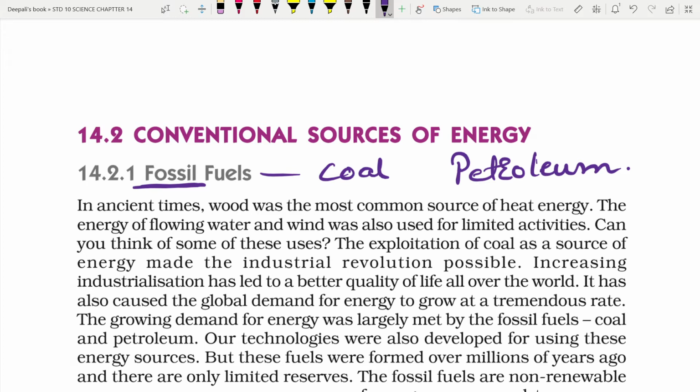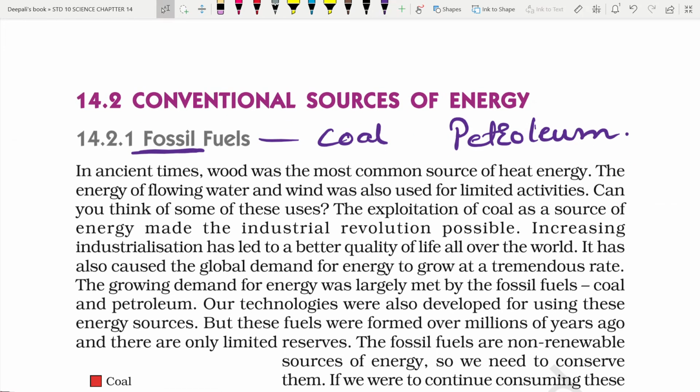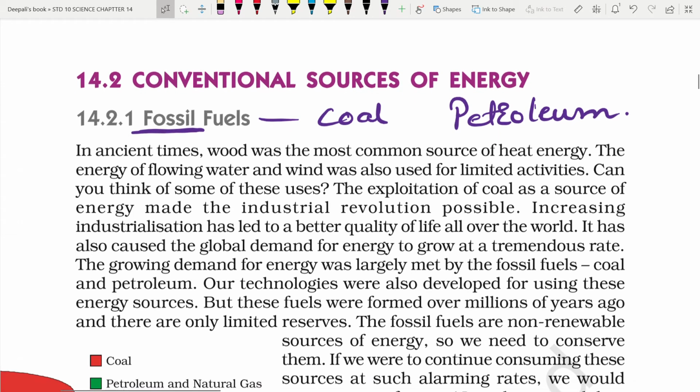In ancient days, wood was the most common source of heat energy, and the energy of flowing water and wind was also used for limited activities. Can you think of some of these uses? The exploitation of coal as a source of energy made the Industrial Revolution possible. Increasing industrialization has led to a better quality of life all over the world. It has also caused the global demand for energy to grow at a tremendous rate.